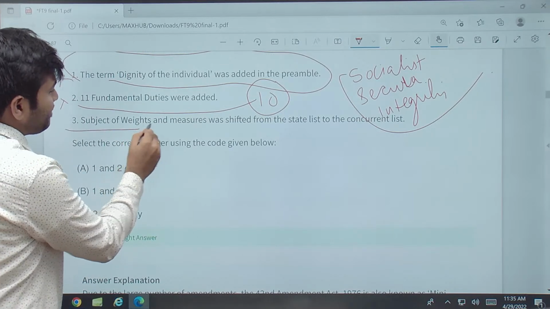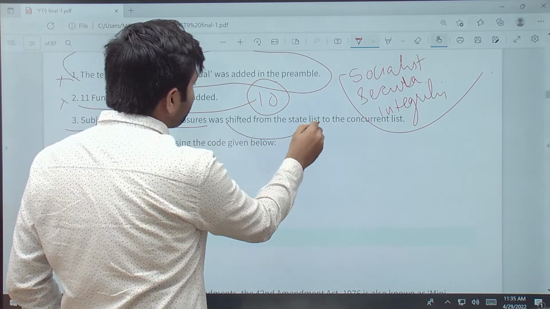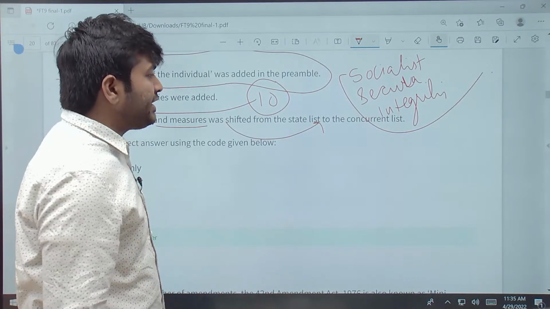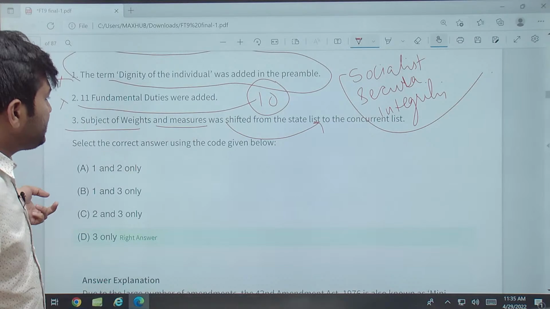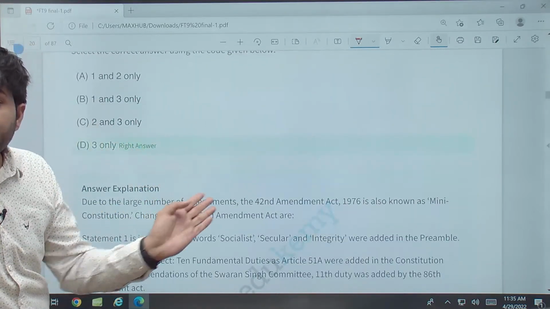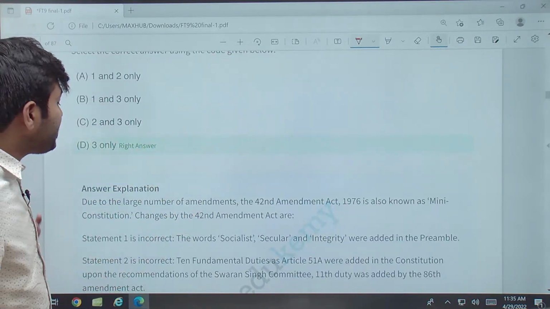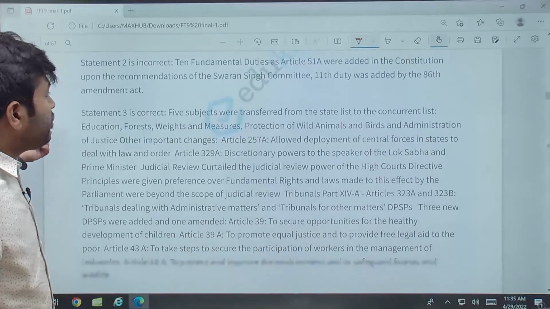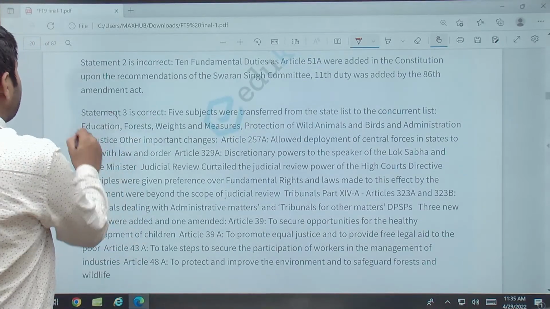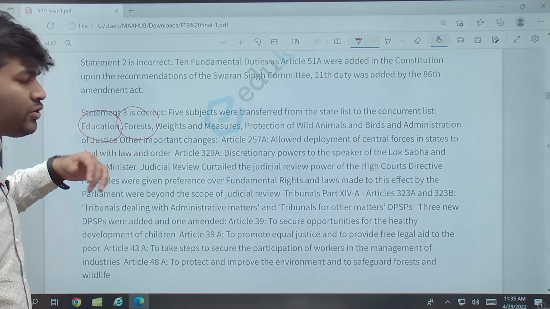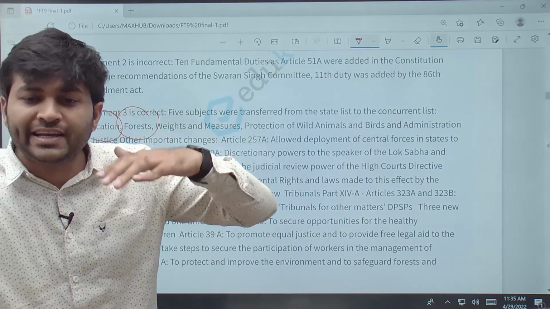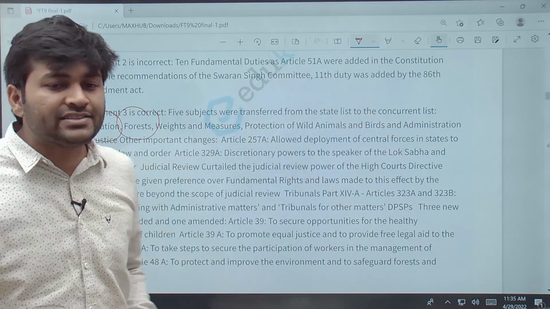Subject of weights and measures were shifted from the state list to the concurrent list. Yes, along with this subject of weights and measures, 5 subjects were moved from the state list to the concurrent list. One of them was education. Second one was forest. Very, very important. So remember these two, that they were moved from the state list to your concurrent list.